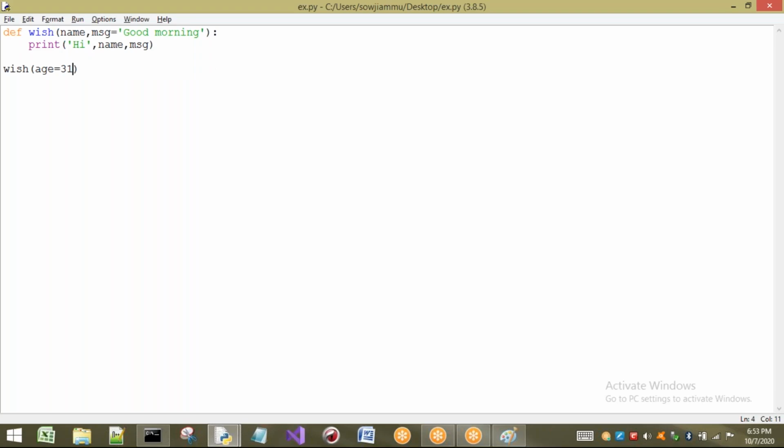Now observe carefully here. How many arguments are there for the wish function? There are two arguments for the wish function. How many arguments are we passing for the wish function? We are passing only one argument here. So what happens? Will we get any error?